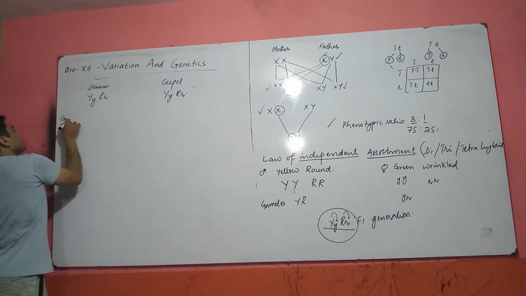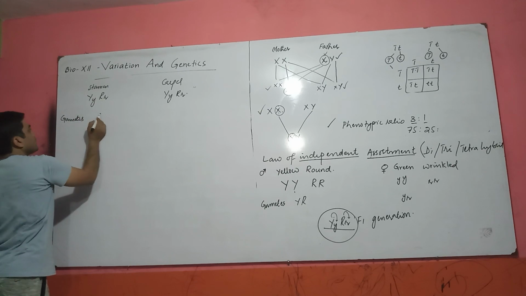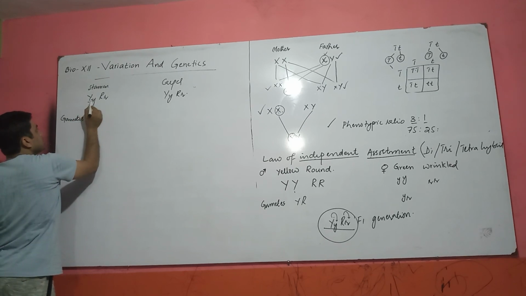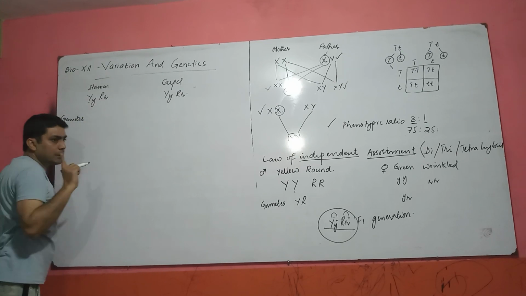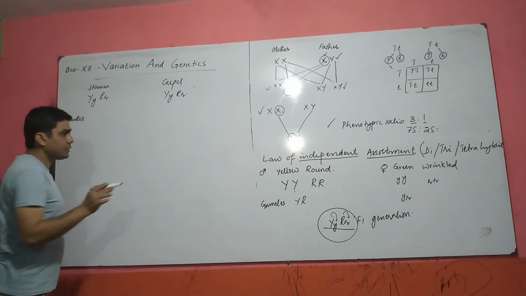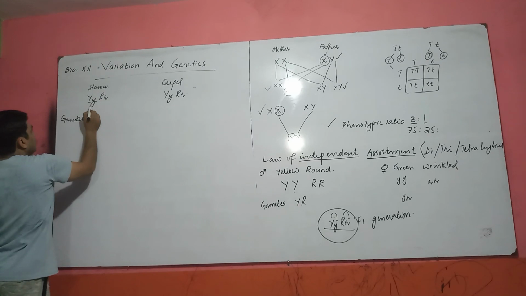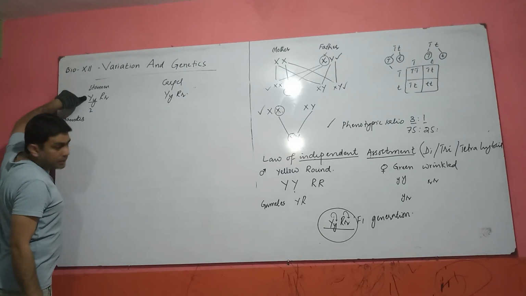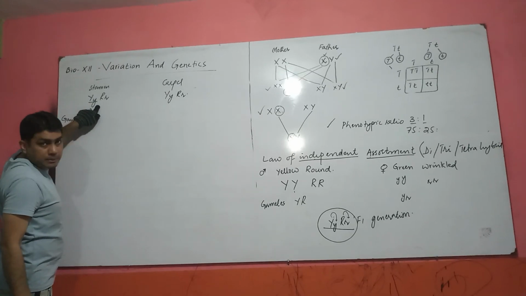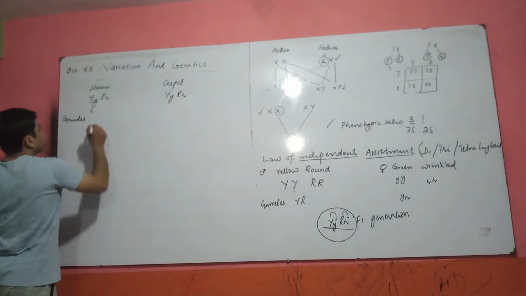When we are going to form gametes, for example, one character contains two alleles, but one gamete contains one allele only. So there are two possibilities for this character. One gamete contains capital Y and the other gamete contains small y.